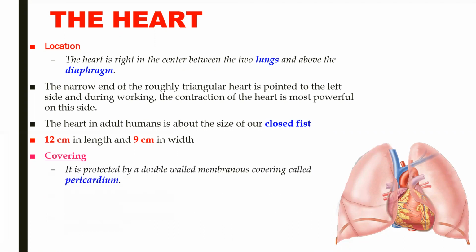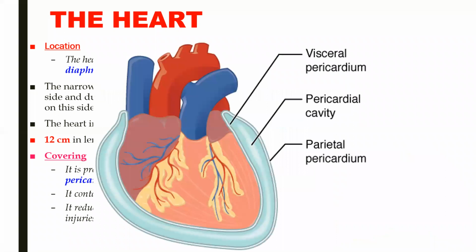Covering. Now the covering of heart: it is protected by a double membranous covering, and this double membranous covering is called pericardium. So you can see in this diagram, the blue colored portion represents pericardium. The outer wall is called parietal pericardium, the inner wall is visceral pericardium. And in between these two layers of pericardium there is a fluid. It is filled with fluid. This fluid is called pericardial fluid.